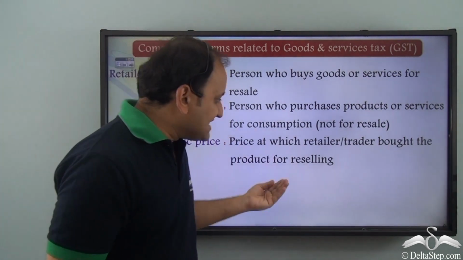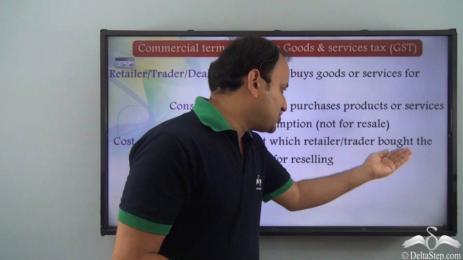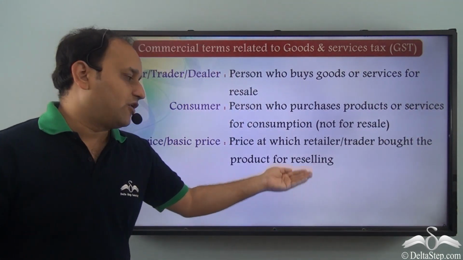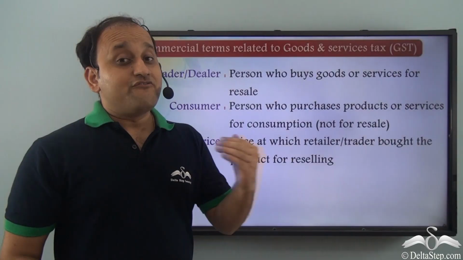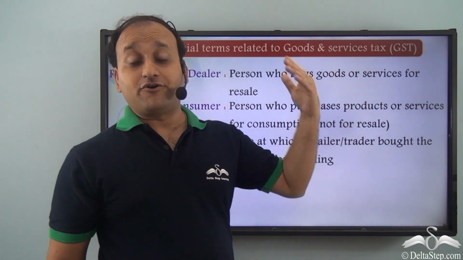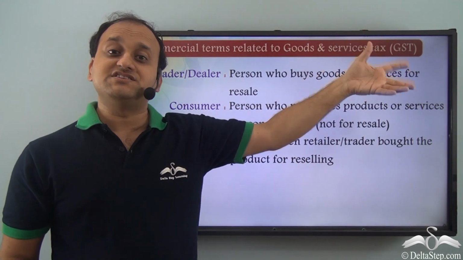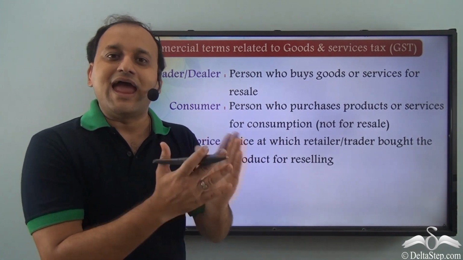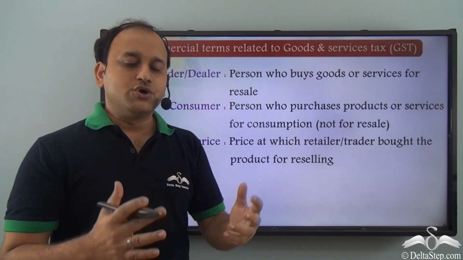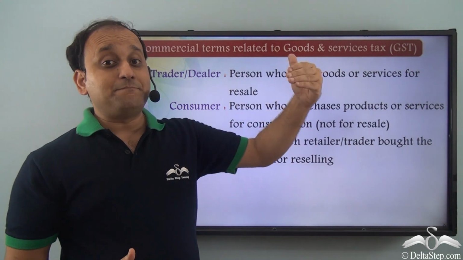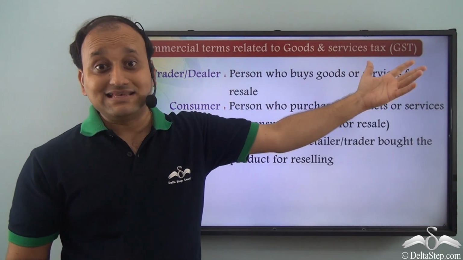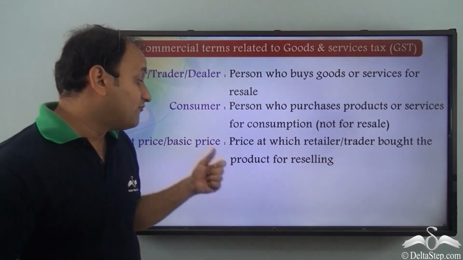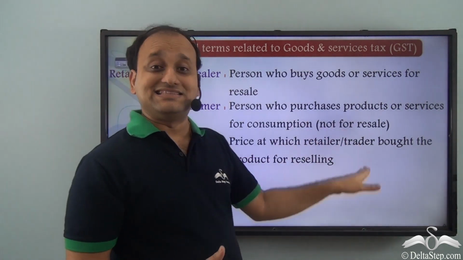So, it is a price at which retailer or trader bought the product for reselling. So, whenever Ravi purchases something from Samsung, he is purchasing it for reselling, right? Because he will display it in his showroom and then he will sell it later. So, the amount which he pays to Samsung is the amount which he is paying for product that he will be reselling.